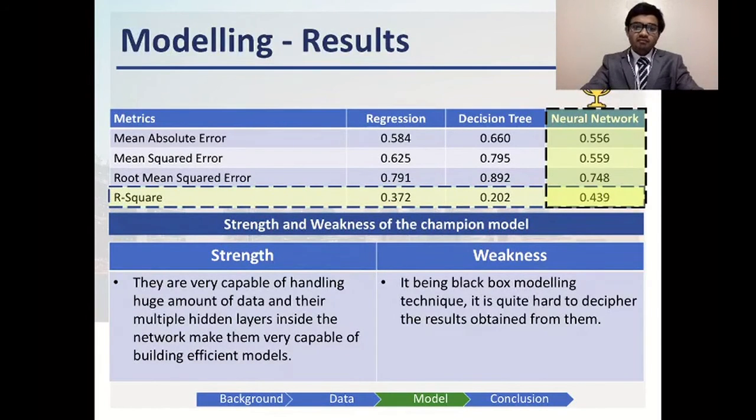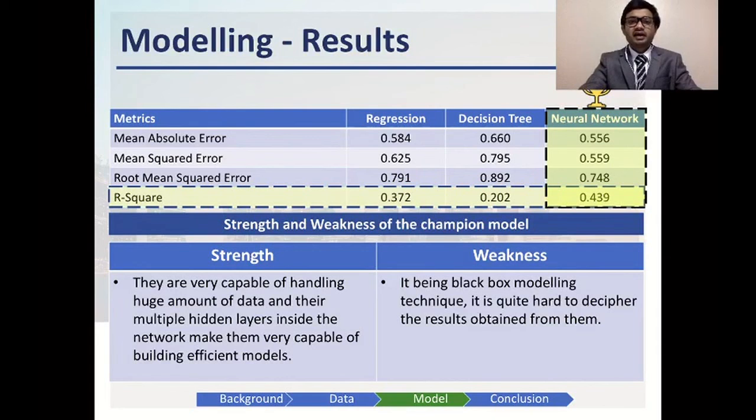Once we have built our model, we need some metrics to assess its performance. So we looked at the root mean square error and the R square as our evaluation metrics. The root mean square error is basically the difference between the predicted results and the observed values, and a lower RMSE means a model is performing better. The R square is the proportion of variance in the dependent variable that is explained by the various independent variables. We looked at these metrics for all three models, and the neural network turned out to be our champion model.